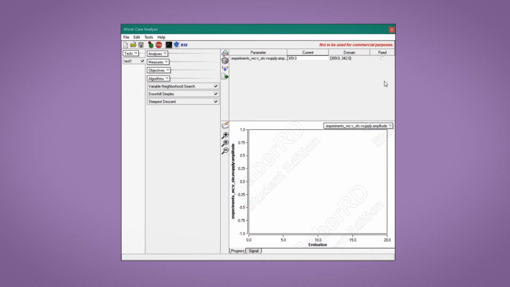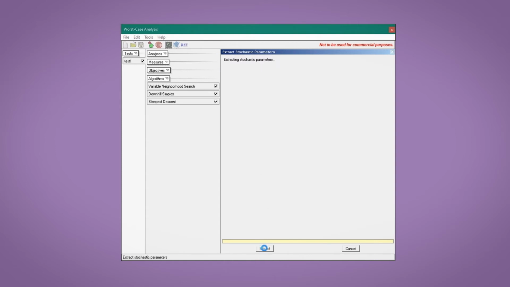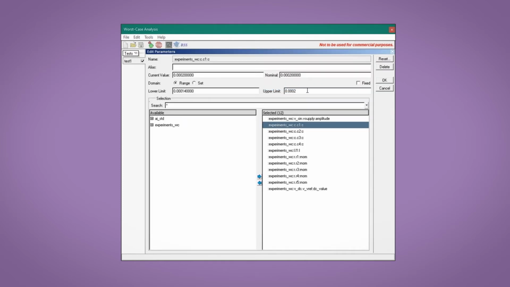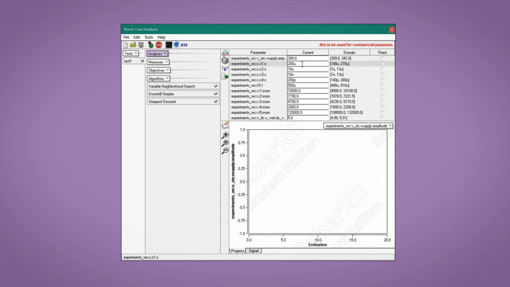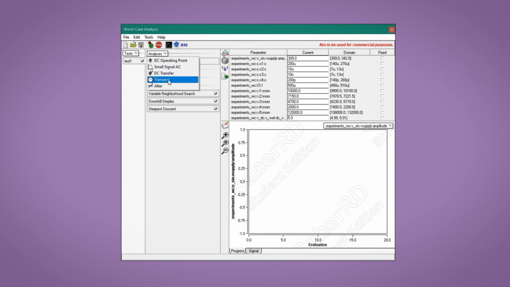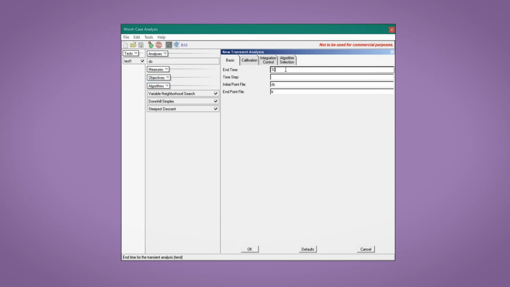With the parameters of interest defined with distribution functions, we use them to generate the parameter list using the extract stochastic parameters function. We extract the parameters and append them to the list. Note that we don't use the distribution functions in the worst-case analysis. Instead, the values are converted to hard limits, which we can manually edit. Now we define analyses. The first is a DC analysis, followed by a transient analysis with a time end of 10 milliseconds and a time step of 1 microsecond.